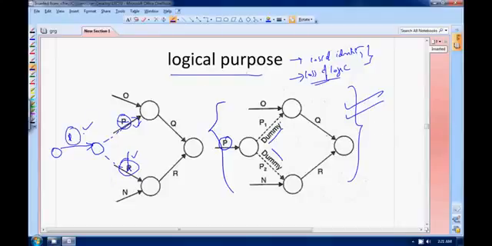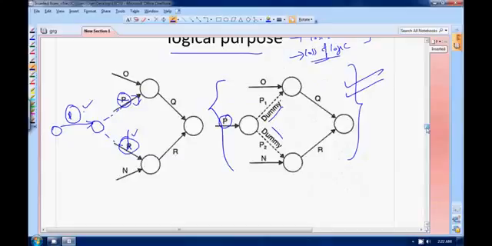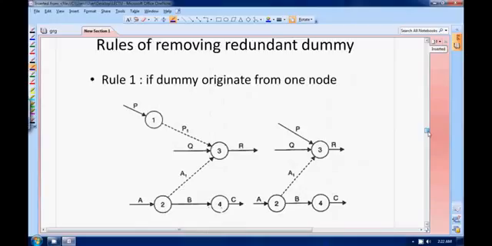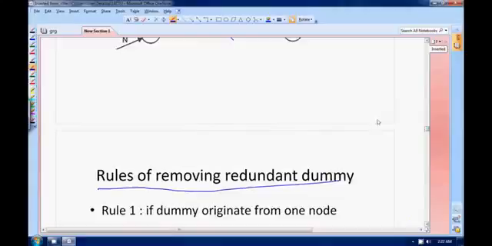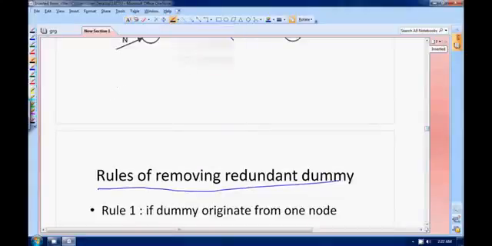We will see more dummy activity as it comes. We will solve many questions and you will become an expert in drawing network diagrams. So don't worry if you are not able to understand right now. We will solve enough questions, you will be able to understand. Before I move forward, let me just sum up, so that you feel that you know everything.